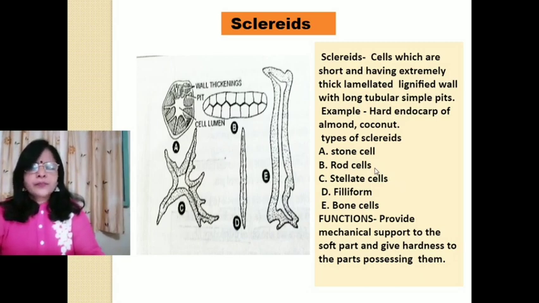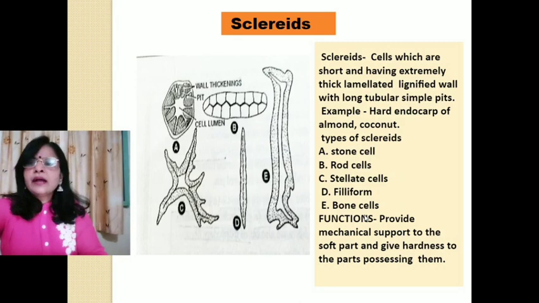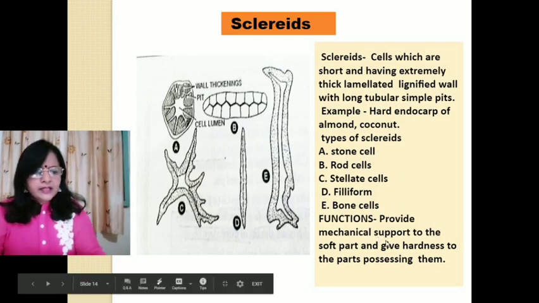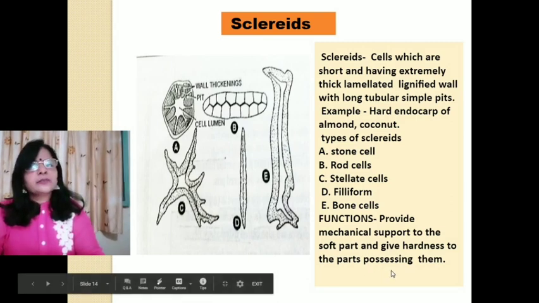And rod cells, which are rod-shaped elongated structures found in the leaves, cortex, and stem, and found in the seed coats actually. So these are the examples, and the main function of sclereids is that they provide mechanical support to the soft parts and give hardness to the parts possessing them.